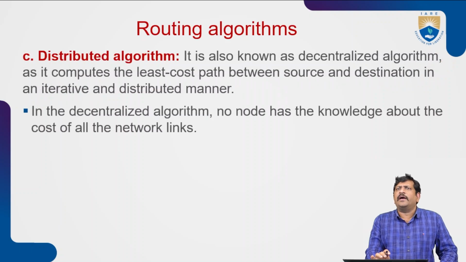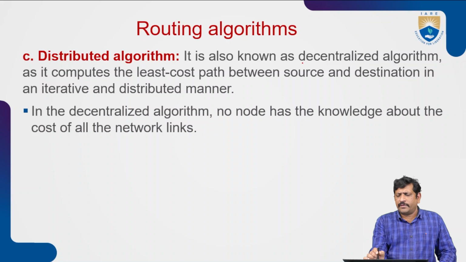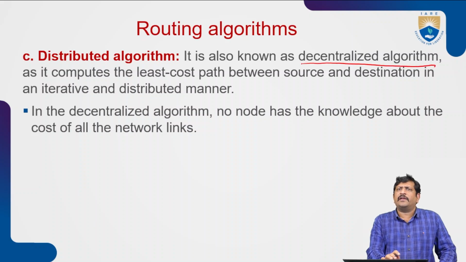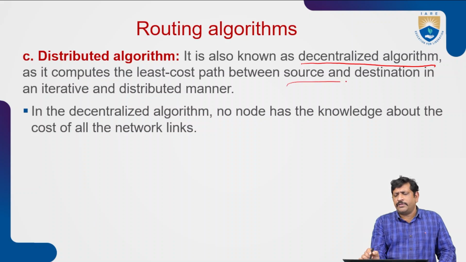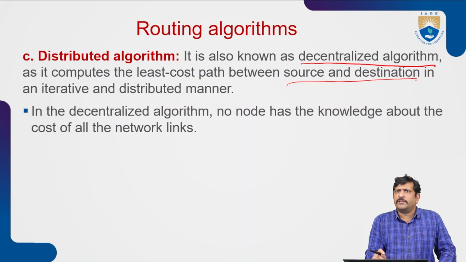Here the distributed algorithm, which we can also call a decentralized algorithm. Generally, distributed algorithms are used for distributing data among various devices over the same network or different networks. It computes the optimum cost path between the source and destination. By using this distributed algorithm, the minimum cost can be found from the source to the destination.